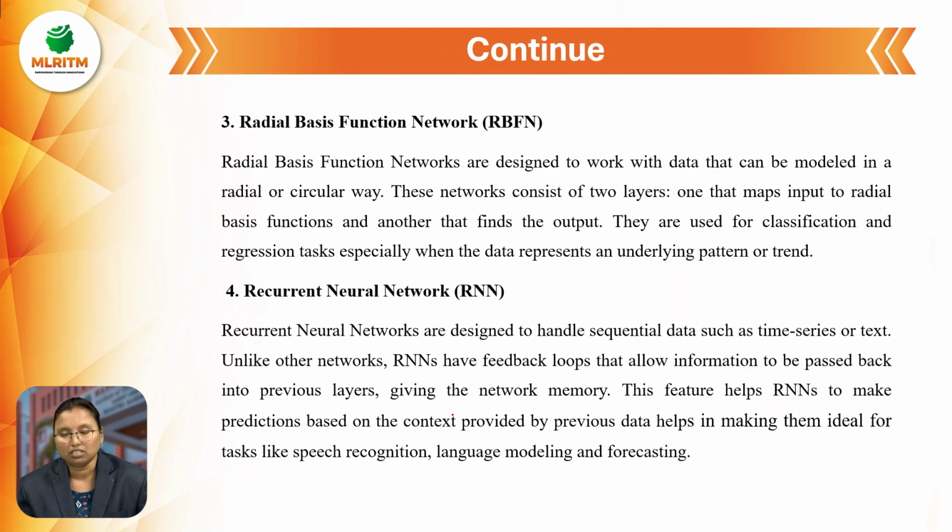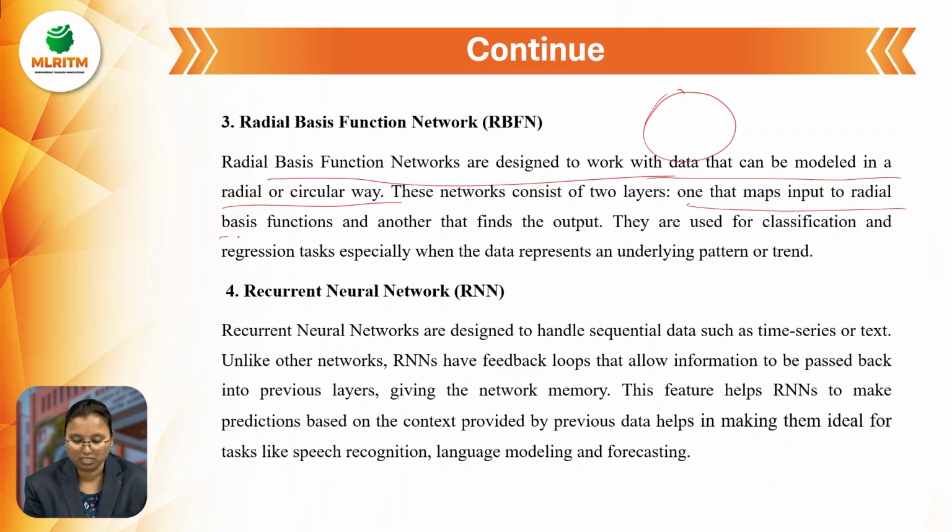And the third one is the radial basis function network. In this, radial basis networks are designed to work with data that can be modeled in a radial or circular way. The data is in a circular way. So here we can use two layers only. One maps the input to the radial basis function, and another finds the output. So one is finding the input and the other one is finding the output.